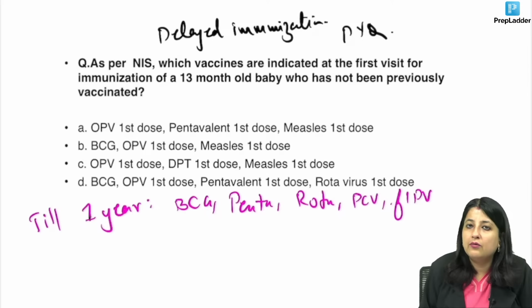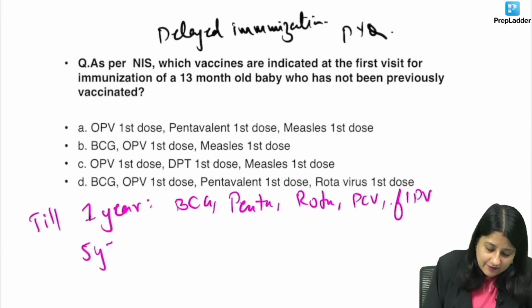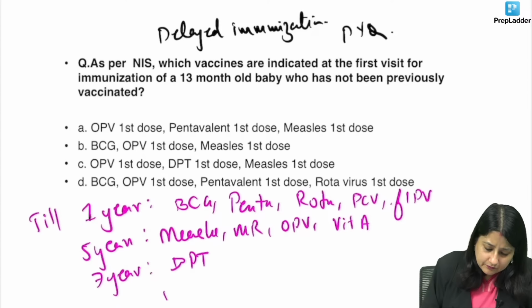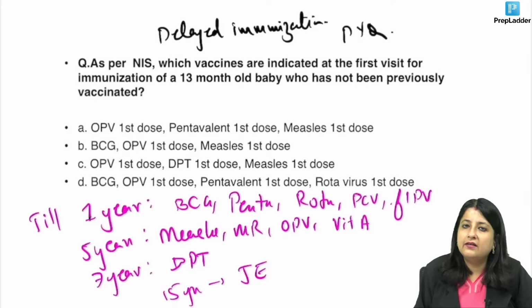They are given till 1 year. Till 5 years, we are going to give measles, MR, OPV, vitamin A. Till 7 years, we are going to give DPT. Till 15 years, we are going to give Td. Clear?